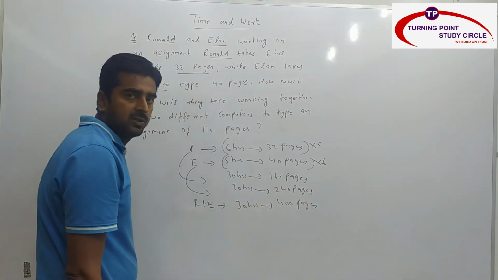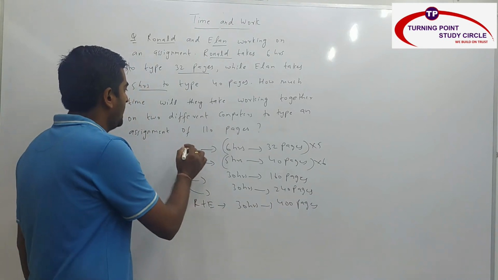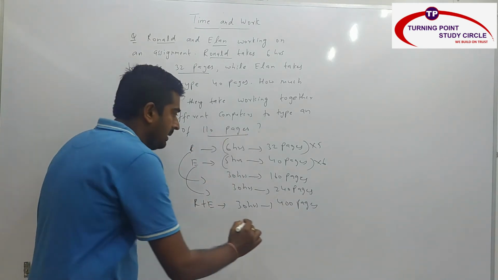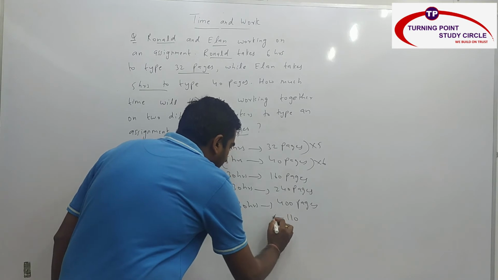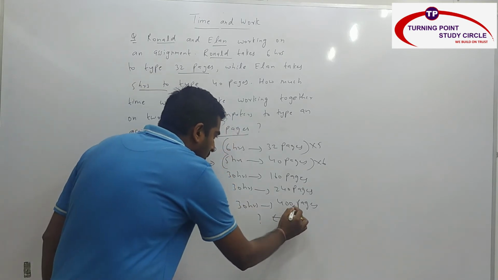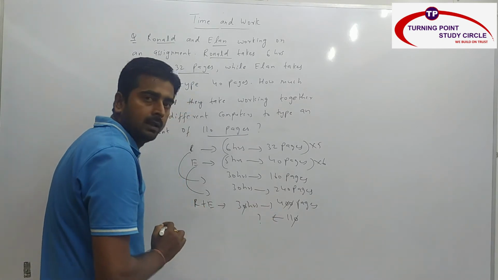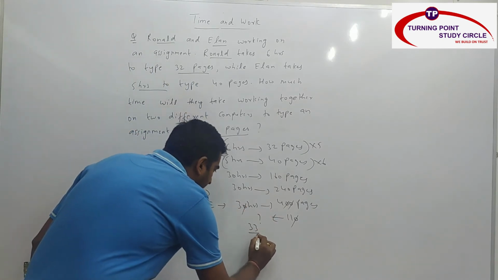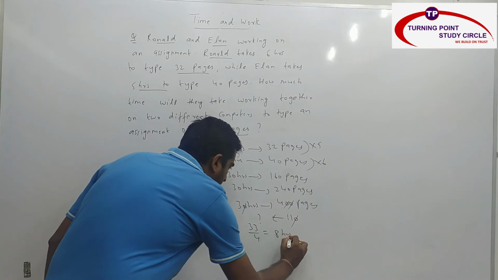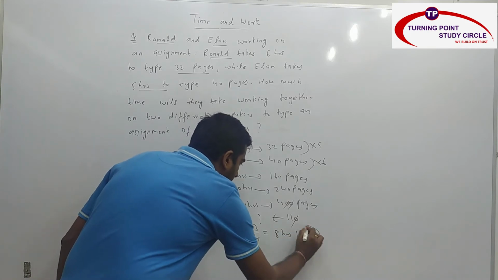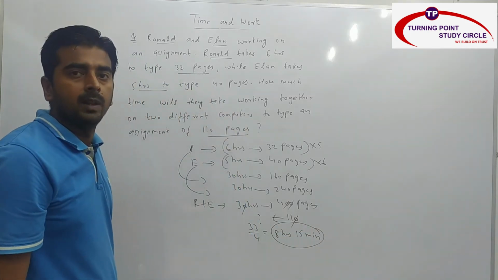How? 160 plus 240. Now they have to type how many pages? 110 pages. So 110 pages can be typed in how many hours? 0, 0 cancel, this 0, 0 cancel, cross multiplication, 11 into 3, 33 by 4. So it is nothing but 8 hours, 15 minutes.